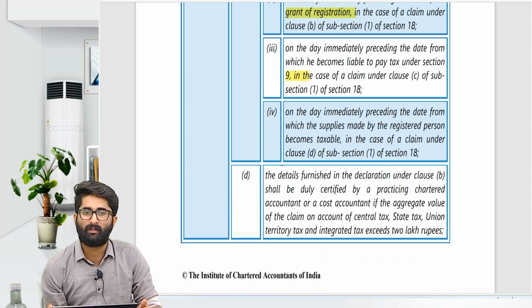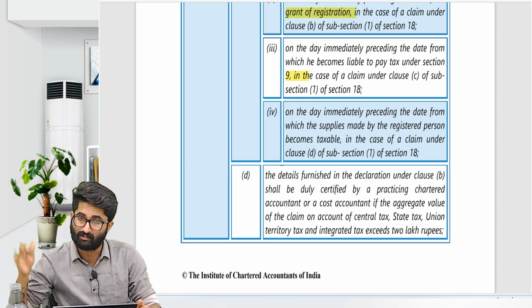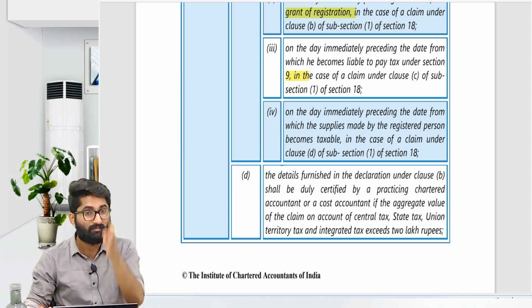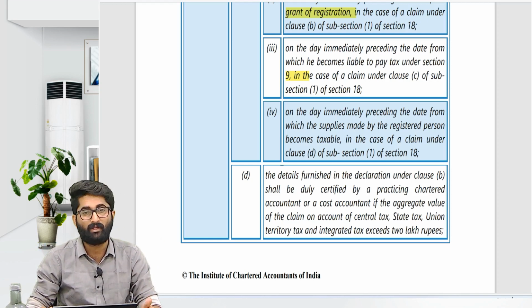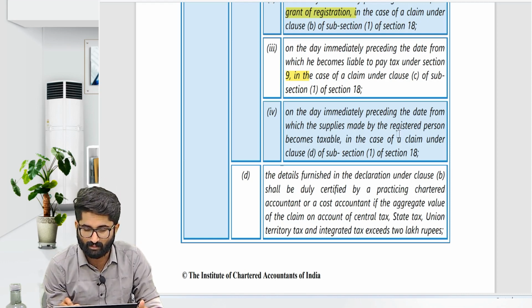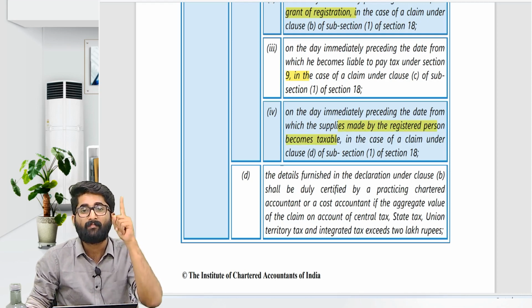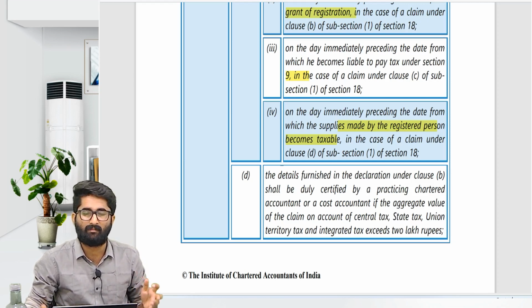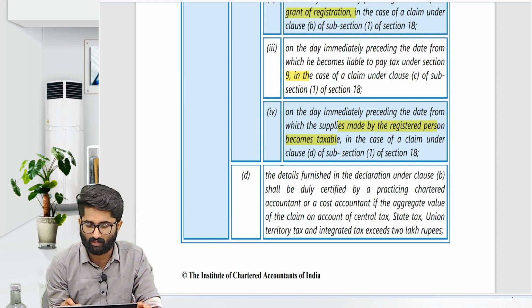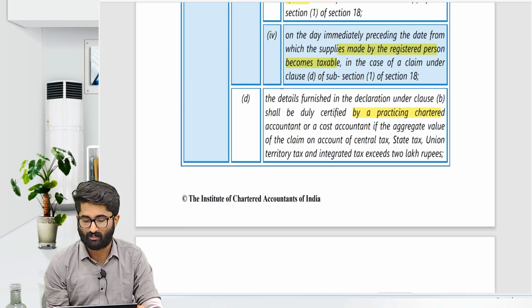Next, the fourth point says that if you become liable, that means your goods earlier were exempt and now have become taxable. The day you get the notification, one day prior to that, whatever goods were in your godown, including capital goods, on that you will get the ITC. Remember, if the ITC claim is more than the prescribed limit of 2 lakh rupees, then you require a declaration duly certified by a chartered accountant.